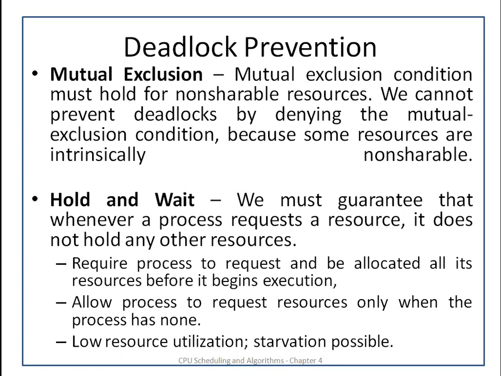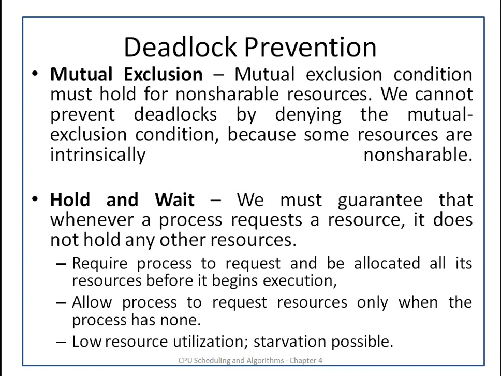This will require the process to request and be allocated all its resources before the beginning of its execution. So before starting the execution, the process will request and acquire all the resources. Then only it will start its execution.